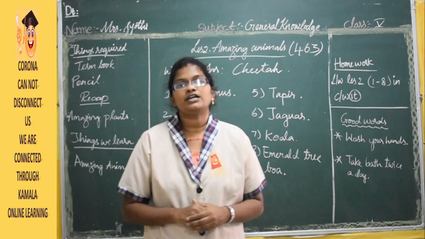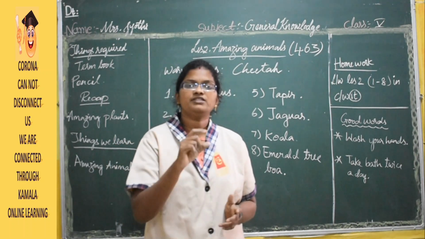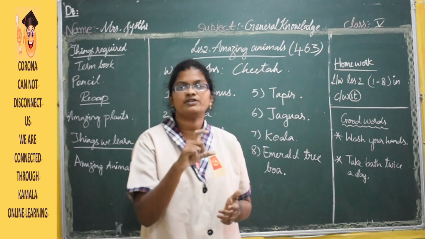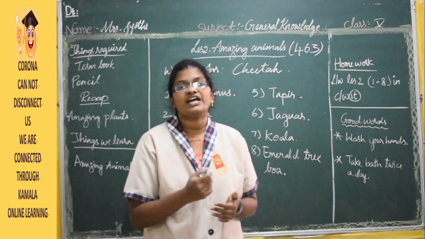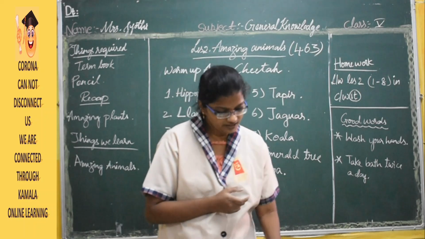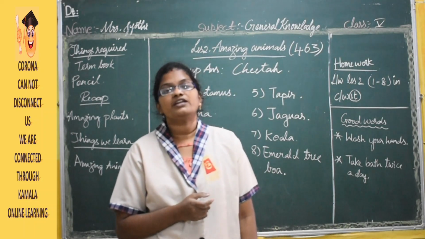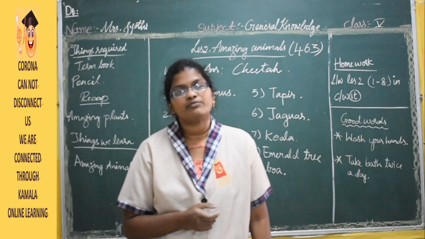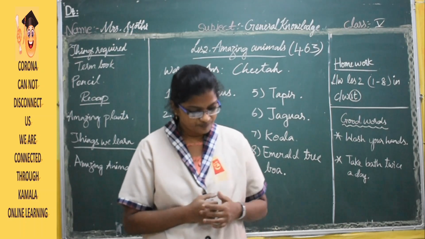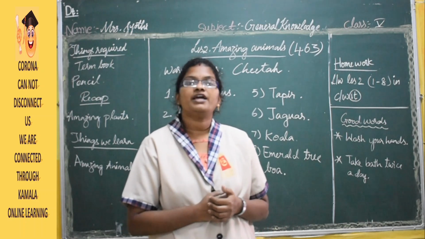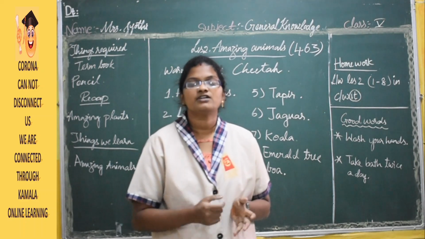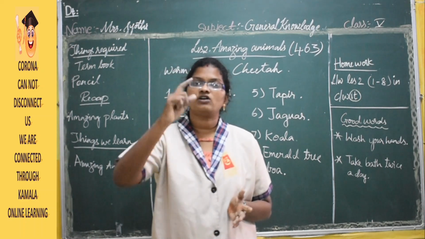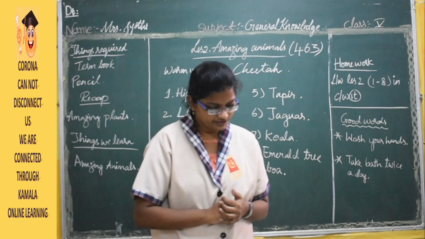So this is a non-venomous snake. That means this snake is not poisonous. Venomous means poisonous. This is a non-poisonous snake. And we can see this snake in the rainforest of South America, and the snake will be the height of a human being. A human being will be 6 feet tall, isn't it? So this snake is also as long as a human being.